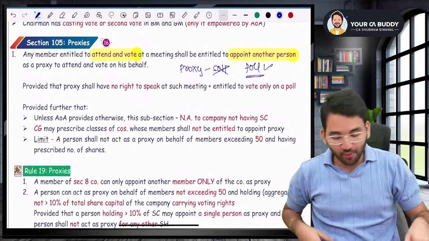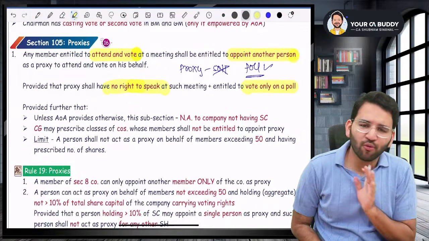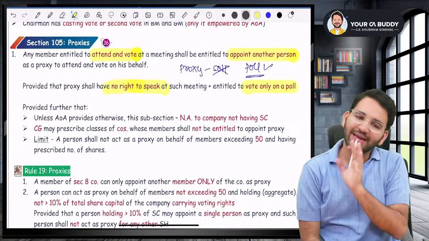But listen to me, proxy has no right to speak in the meeting. He cannot speak in the meeting, but he can only vote on a poll. When there is a poll voting, he can vote on that.